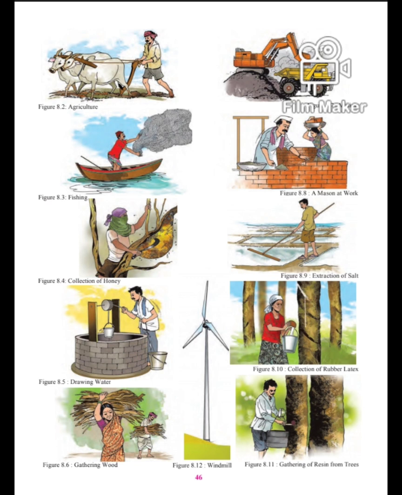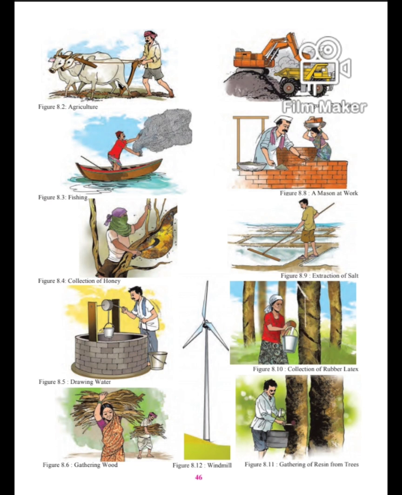Next is fishing. Fishing, the natural resource is fish. Then they are dependent on collection of honey, drawing water, gathering wood, where the natural resource is wood. Drawing water, water is a natural resource. Here also gathering of resin from trees, collection of rubber latex, extraction of salt, a mason at work, mining.